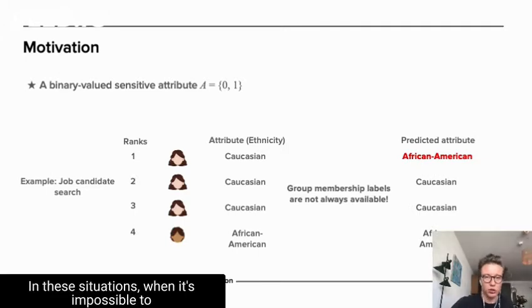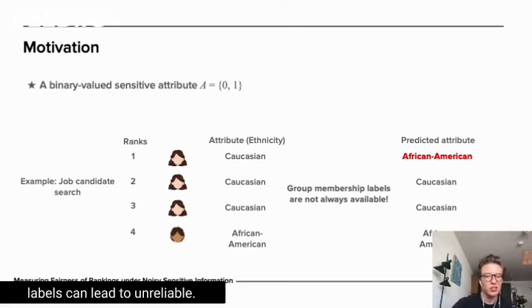In these situations, when it's impossible to obtain the true values, sensitive labels may be inferred using machine learning models, and such labels are known as proxy labels. Unfortunately, evaluating fairness using proxy labels can lead to unreliable results.